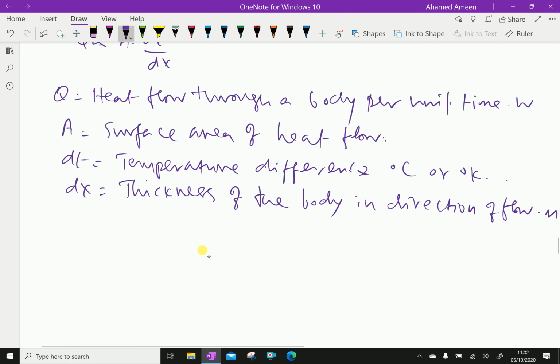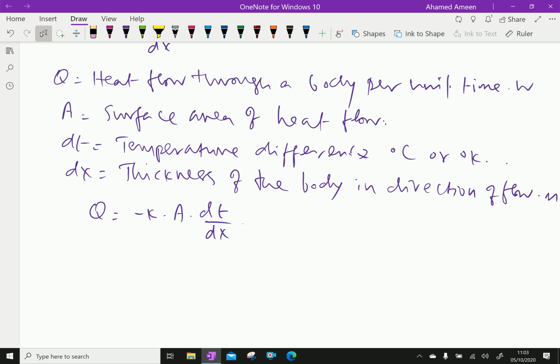Then we can write Q equals minus K A dT by dx, where K is a constant of proportionality.